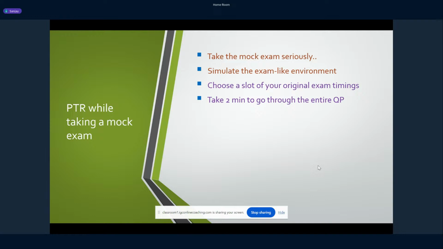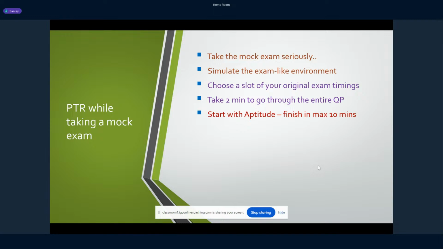Okay. I don't want you to read all the questions and waste a lot of time in scanning the paper. Just go through, you'll find how many 1 marker questions are there, how many 2 marker questions are there. Okay. So you'll just understand the nature of the paper, right? So just take 2 minutes to go through that, and then start. This is my personal suggestion. Now if anyone wants to attempt the exam in a different way, you can always do that. All that practice always comes from the mock exam.